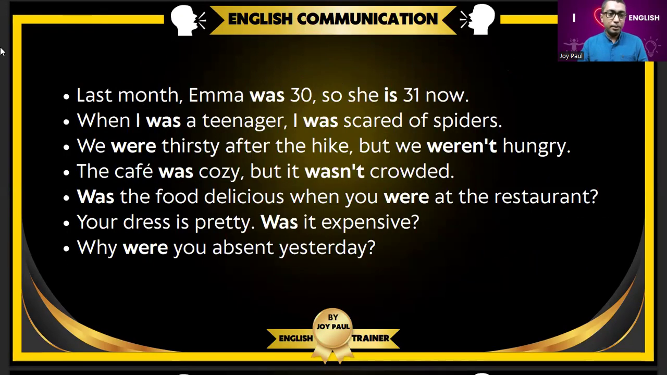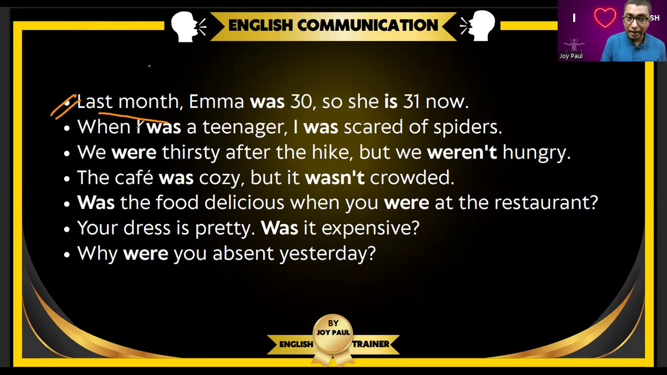Now, a few examples that I mentioned here. Last month means past tense, past form. Last month, Emma was 30. She is 31 now. That means she is 31 in the present. Last month, she was 30.